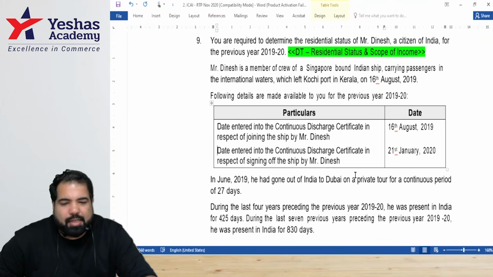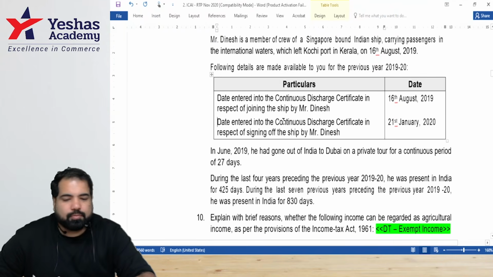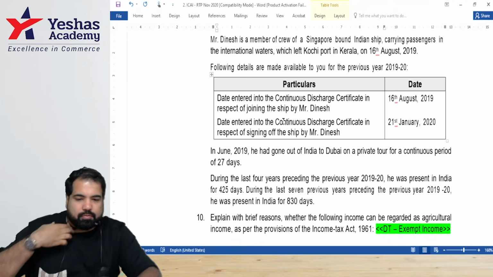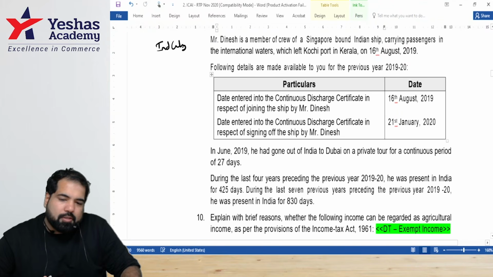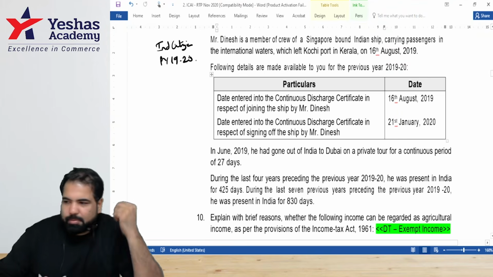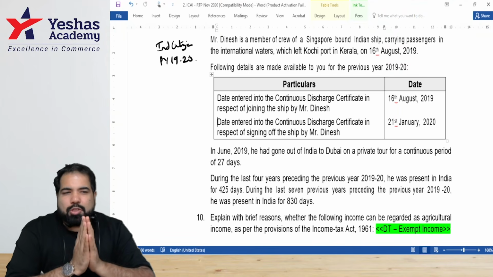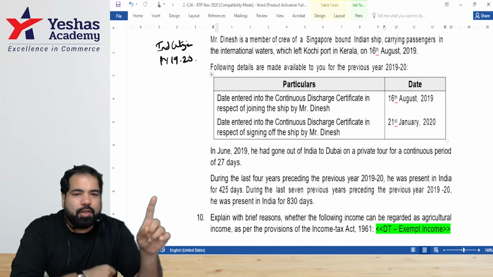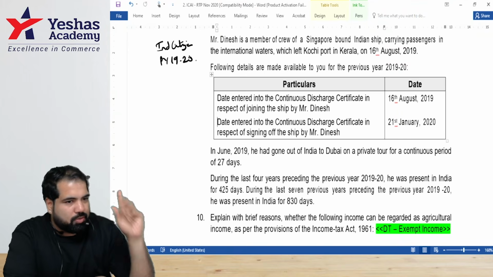Basically, he's an Indian citizen, guys, and you need to find out the residential status for which year? 1920. Make sure you remember he's an Indian citizen. I'm writing here, this is an Indian citizen, and you have to find out for the previous year 1920. Maybe this is a slightly challenging sum. I'll give you a small pro tip, guys. When there are so many details, only look for 182 days. Don't look at the previous year or preceding year. Only answer the first question, which is 182 days.